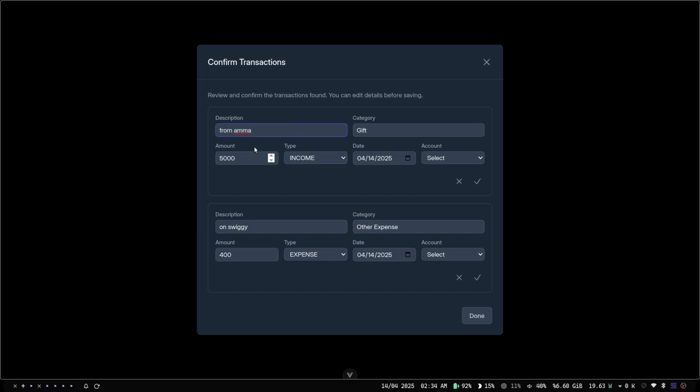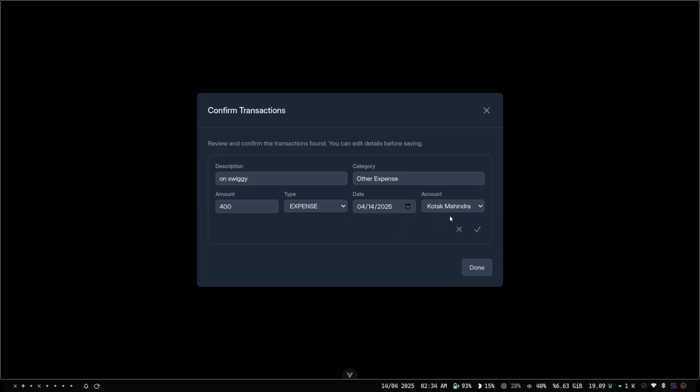One is that I've got 5K from my amma. It is categorized as a gift, and here we have the type, that is income, and I will select the account to which this money should be credited. It also added the other thing, that I have spent 400 rupees on Swiggy. It also considered it as another expense, and the type is expense. The date is also selected automatically, and I will select this bank account here. If you give a tick here, it adds to my transactions, and also for this.